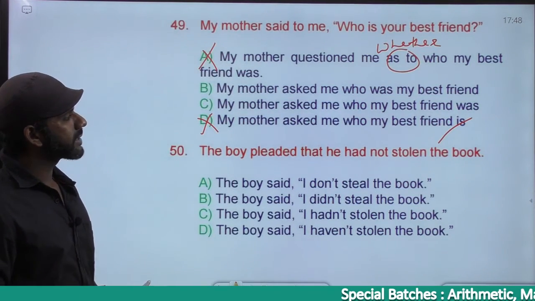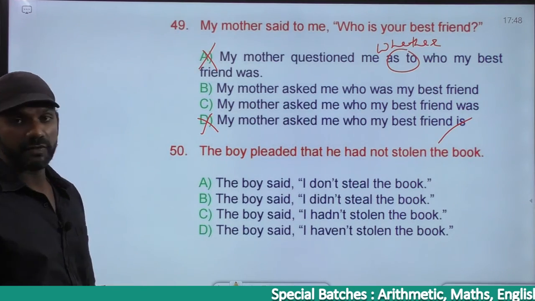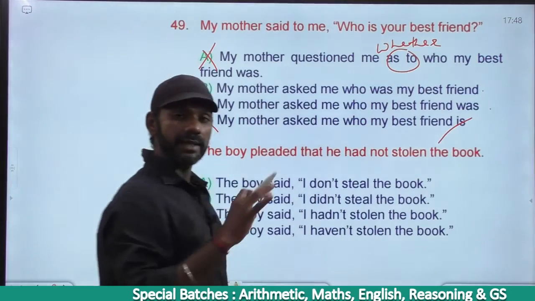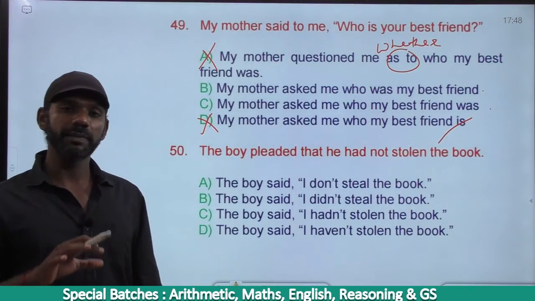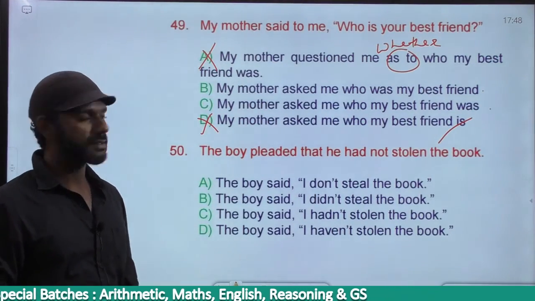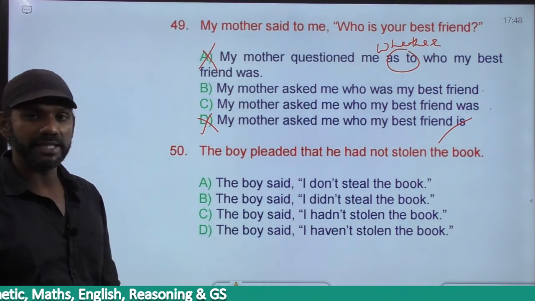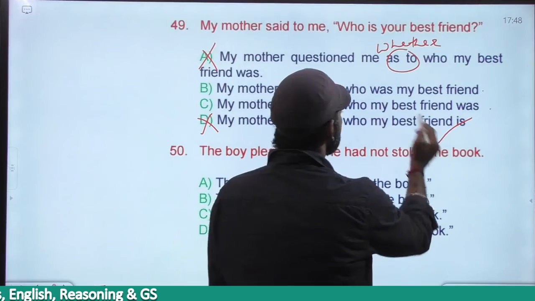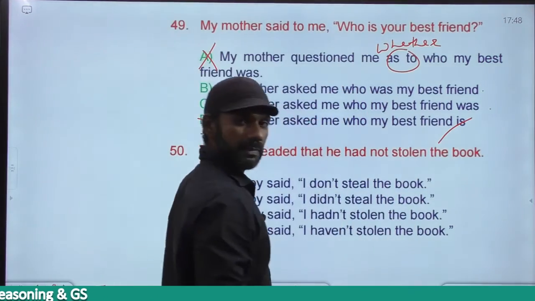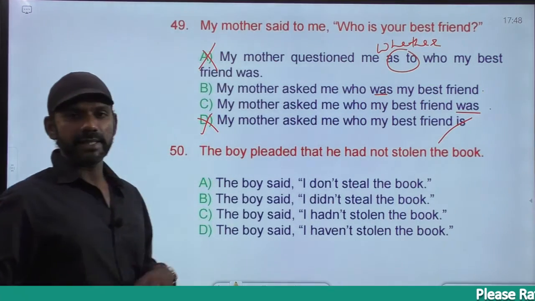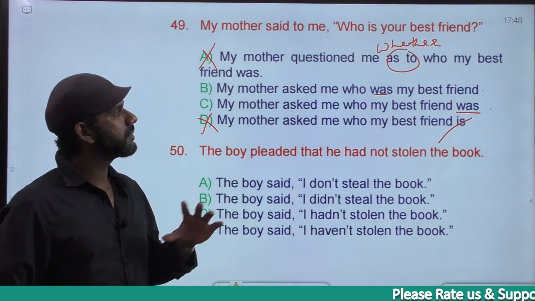My mother asked me who was my best friend. Full stop. It is not an interrogative sentence. I told you a sentence in the indirect speech cannot be termed as an interrogative sentence. Come to C. My mother asked me who my best friend was. Full stop. Who my best friend was, simple past tense. So tense in the category, fine. Simple present became simple past.